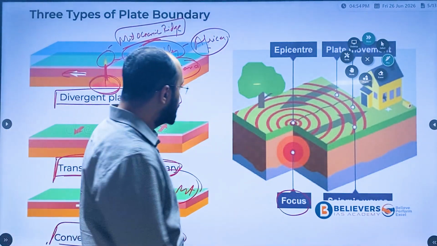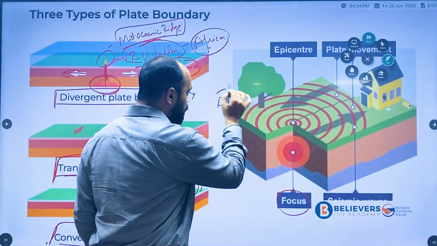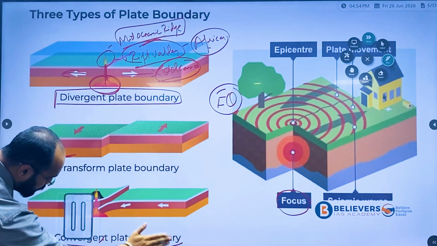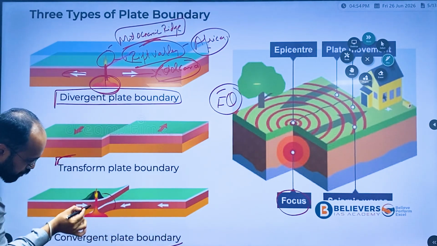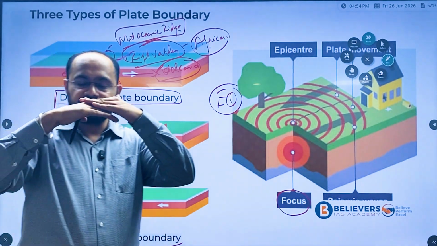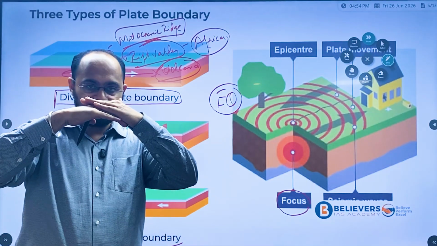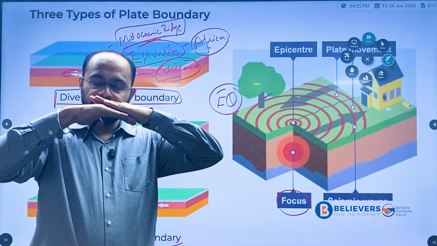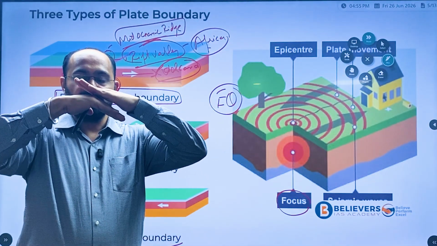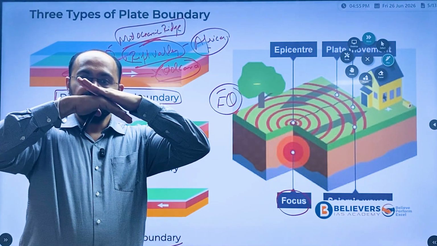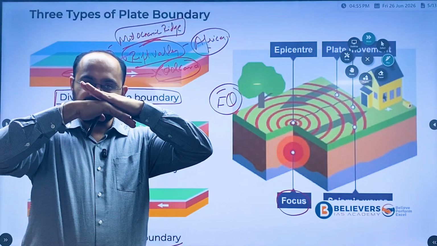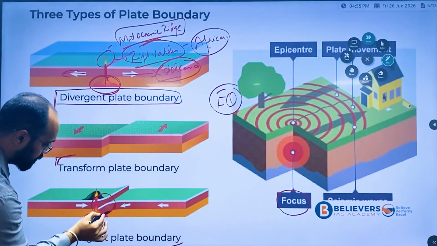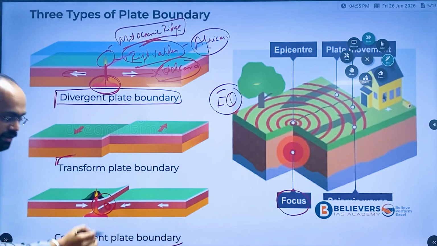In convergent plate boundary, volcano will be much stronger when compared to divergent plate boundaries. Now coming back to our earthquake, here also, if you can see, one plate is submerging because it is denser, and another plate is getting emerged like this. When they surpass, there is a stress created. As the stress releases, the earthquake will occur in these regions.